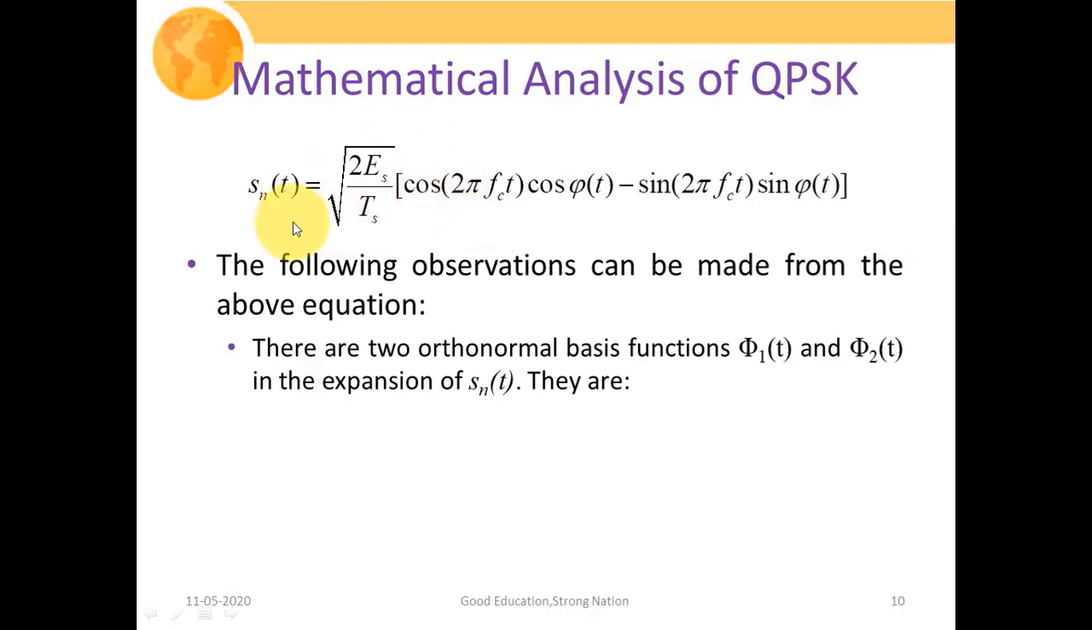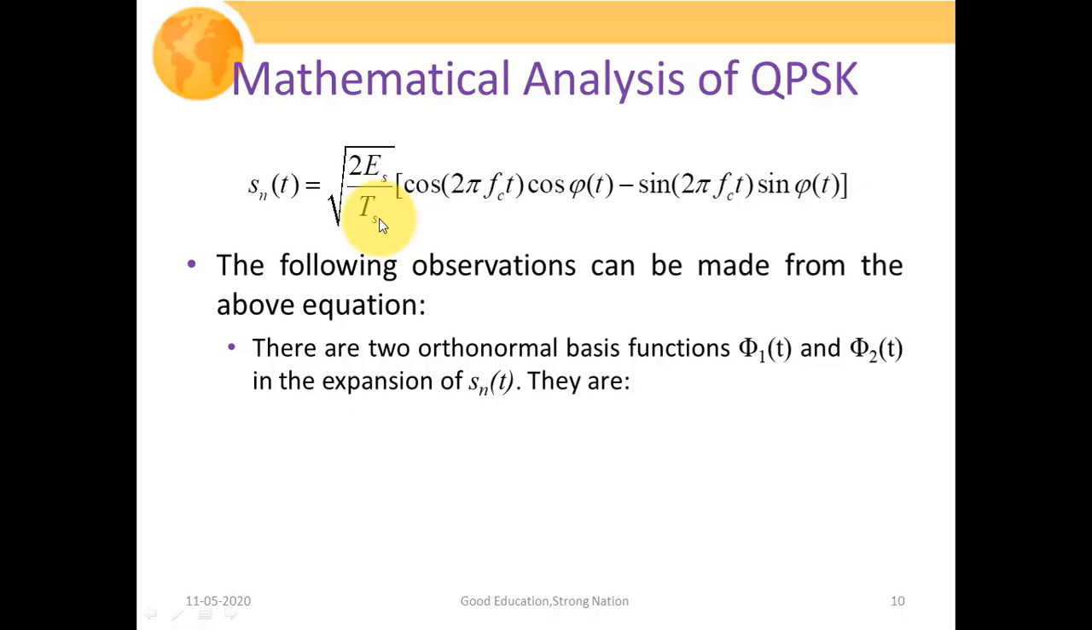First of all, this QPSK signal can be composed of two orthonormal basis functions, phi1t and phi2t, as cos of 2 pi fct and sin of 2 pi fct, since the angle between cos of 2 pi fct and sin of 2 pi fct is 90 degrees. That is why we are calling them orthonormal basis functions, or in simpler terms we could say that we can express our QPSK signal with the help of two orthonormal basis functions.